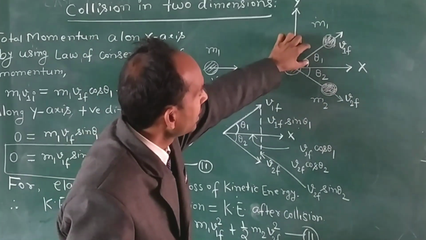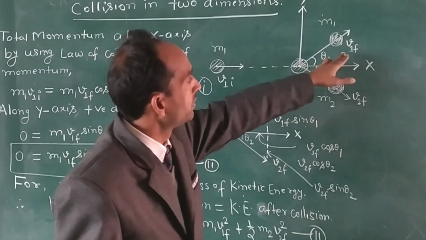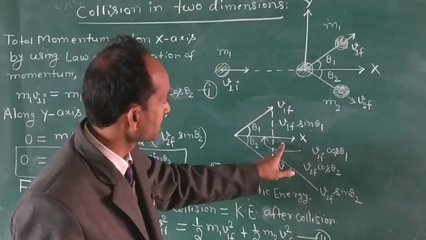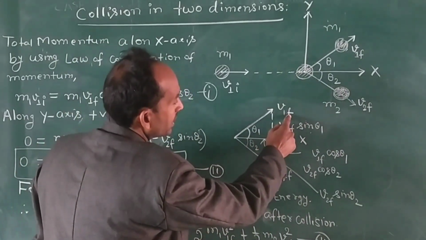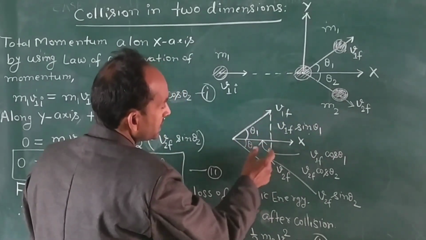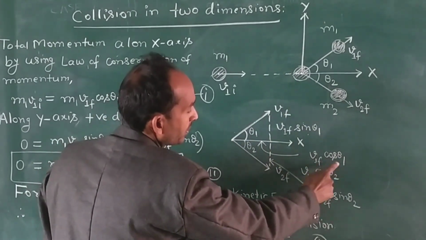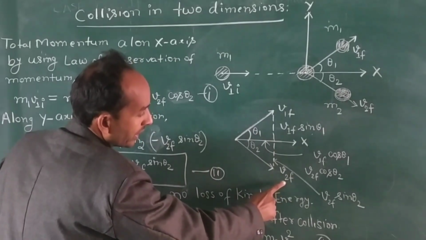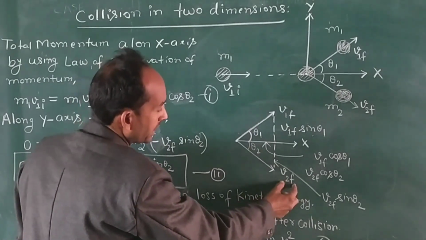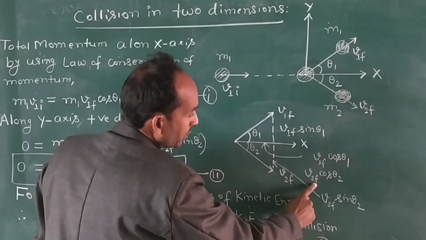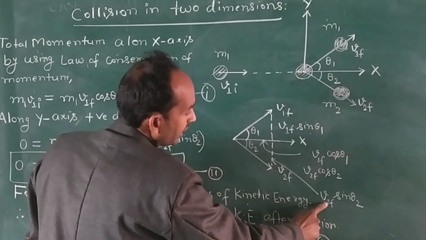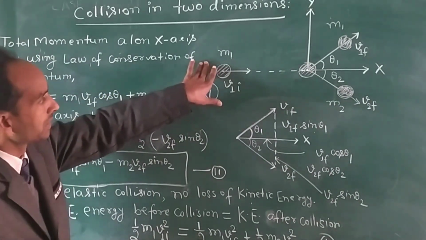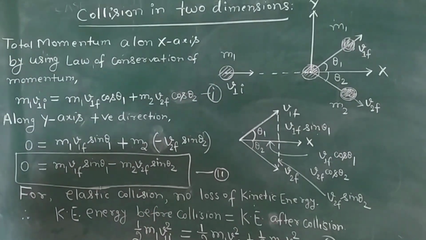Now we will resolve these two velocities V1F and V2F in the vertical and horizontal directions. When V1F is resolved, this gives horizontal component V1F cos theta 1 and vertical component V1F sin theta 1. Similarly, when V2F is resolved, this gives horizontal component V2F cos theta 2 and vertical component V2F sin theta 2. Now we will use this figure with the law of conservation of momentum.